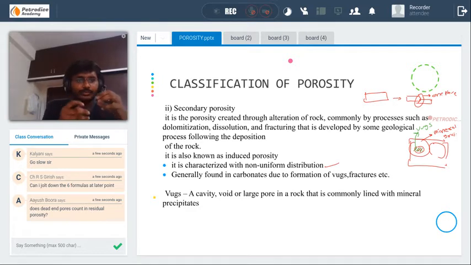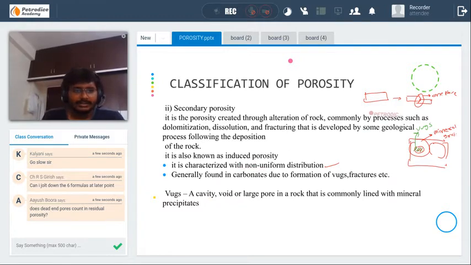Unlike in sandstone, where the isolated pore is completely surrounded by grains, in vugs a particular pore space is covered by a single layer of rock, that is mineral grain. This is known as vugs. These types of pores are related to secondary porosity. A vug is a cavity, void, or large pore in a rock that is commonly lined with mineral precipitates.